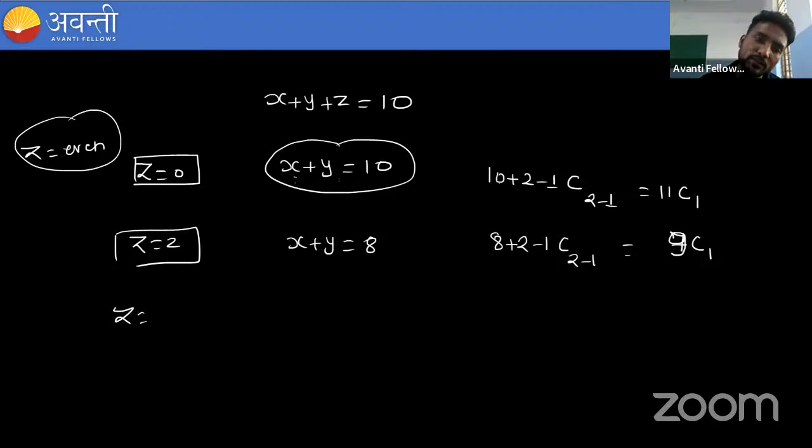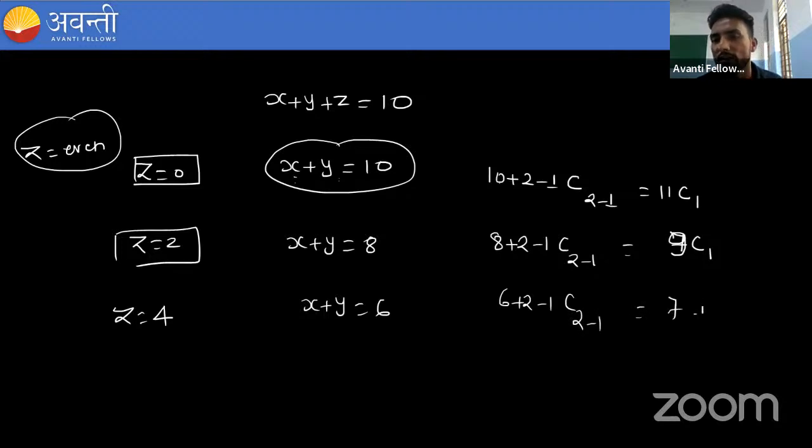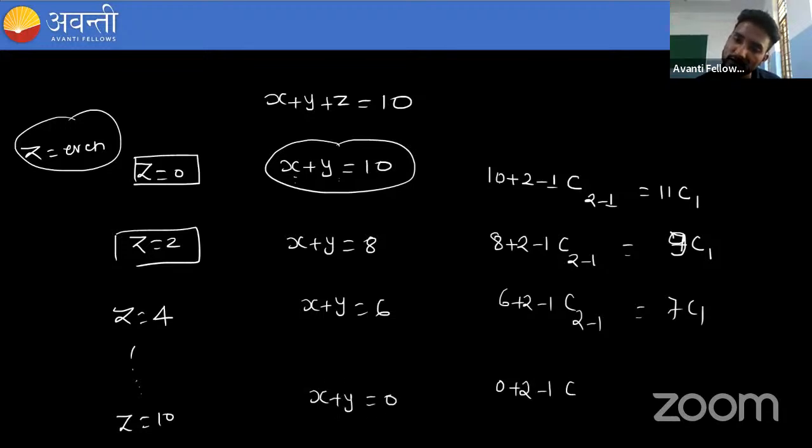Similarly, you can write z is equal to 4 also because z is even. So x plus y is equal to 6. Again it will become 6 plus 2 minus 1 C 2 minus 1, so it will become 7 C 1. Just like that you can go up to z is equal to 10. Then x plus y is equal to 0, so 0 plus 2 minus 1 C 2 minus 1, which is 1 C 1. These are the possibilities if we have already considered z is even.